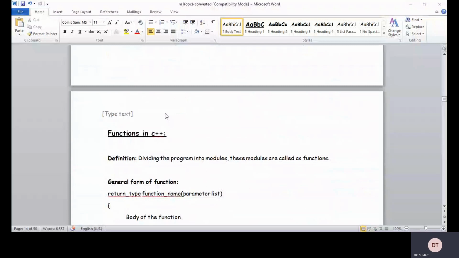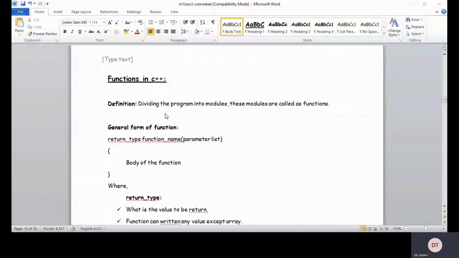The general form of a function is: return type, then the name of the function, and within the parenthesis the parameter list, and below that the body of the function, where we write a group of programming statements that are useful to perform a specific task.